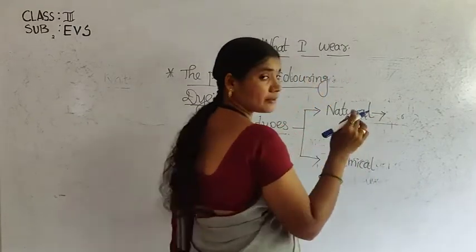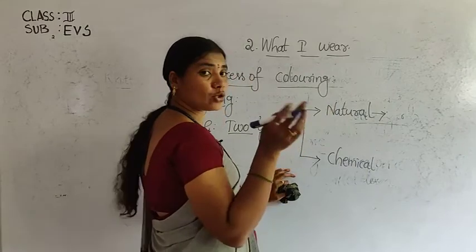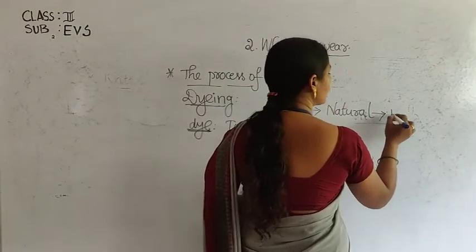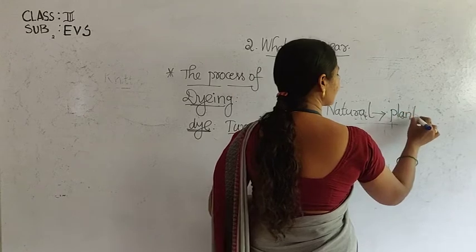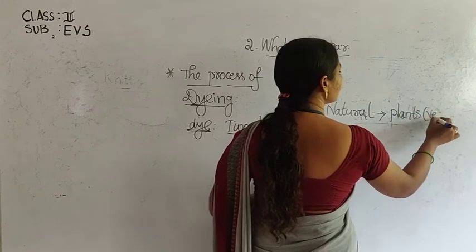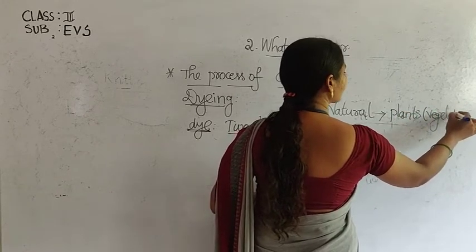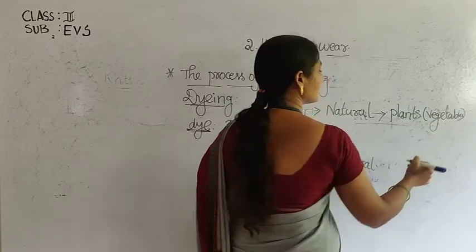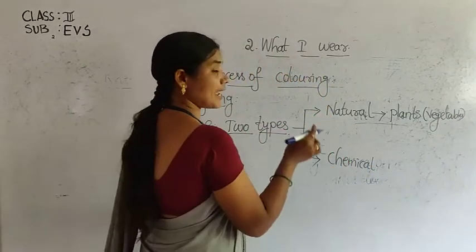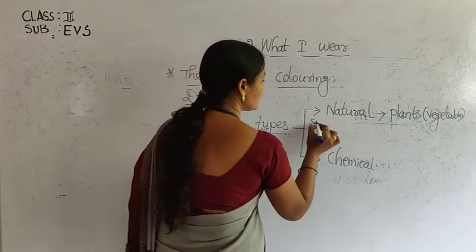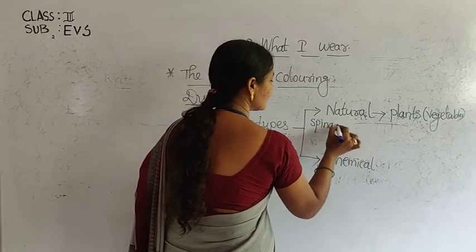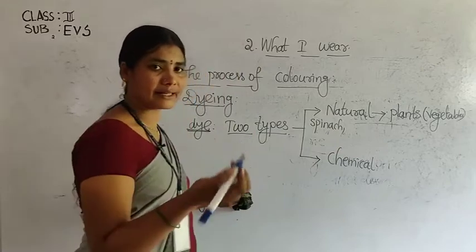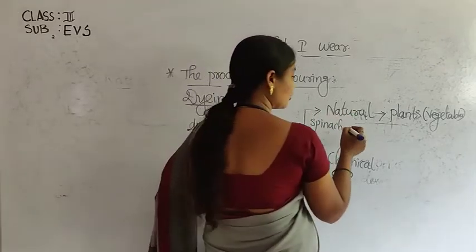These natural dyes are obtained from plants, children, mostly vegetables. For example, if I want green color, I use spinach leaves. Next, I want the indigo color.